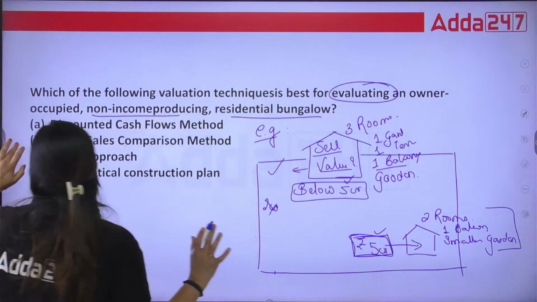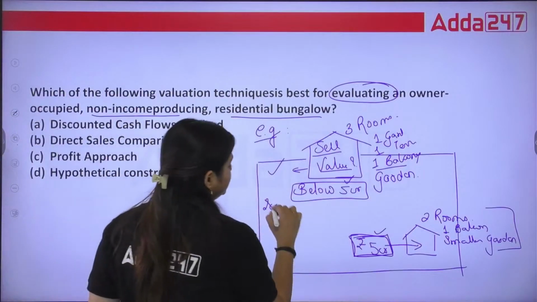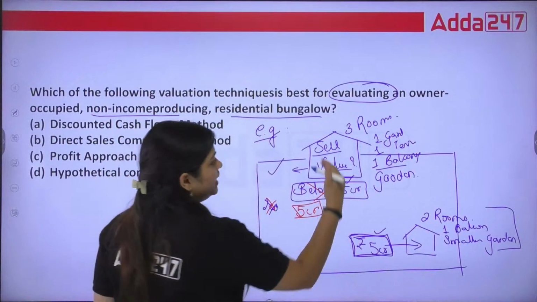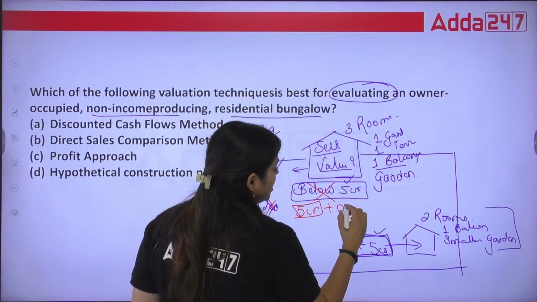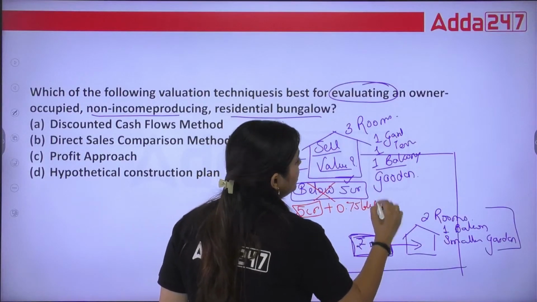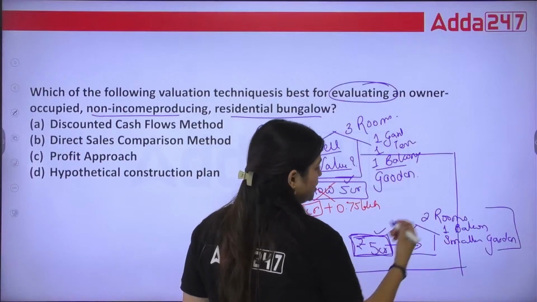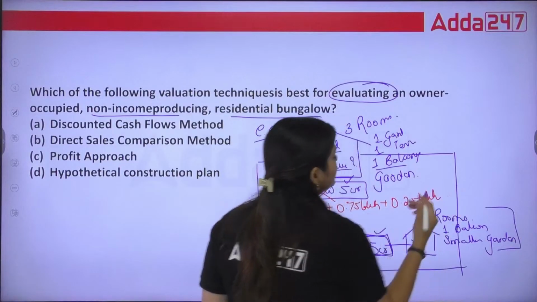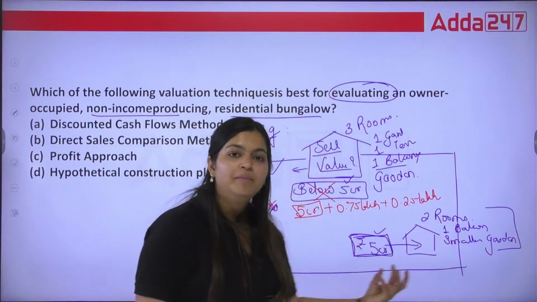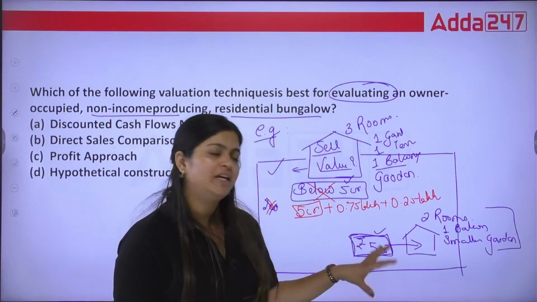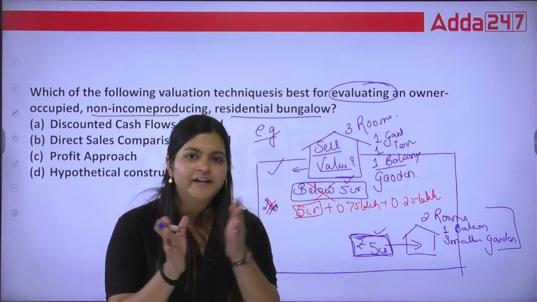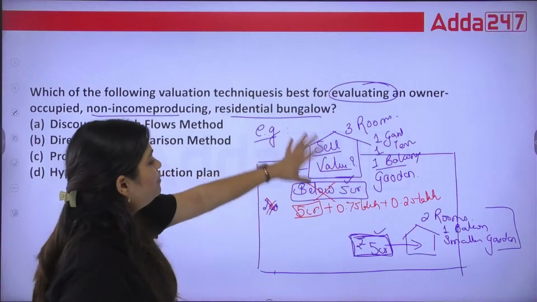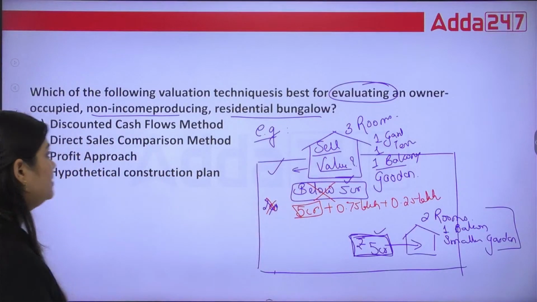That I understood. Okay. Now I will proportionately adjust this 5 crores. As per this, I will proportionately adjust for one more extra room, so I will add 75 lakhs. One terrace is there, one extra balcony is there, the space area is more, so I will add 25 lakh rupees more. I used an earlier similar transaction. Features, similarity, everything is similar with that. Just in size, we can say that it differs. Otherwise, everything is similar with this small bungalow. So based on that, I will proportionately calculate my bungalow's value.